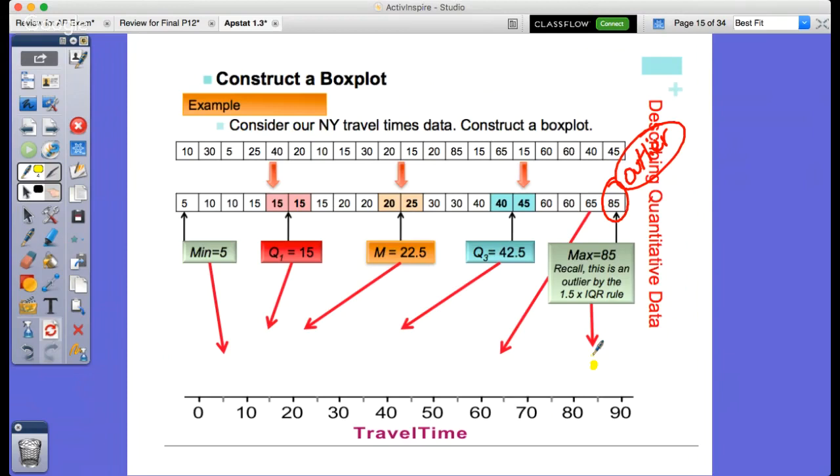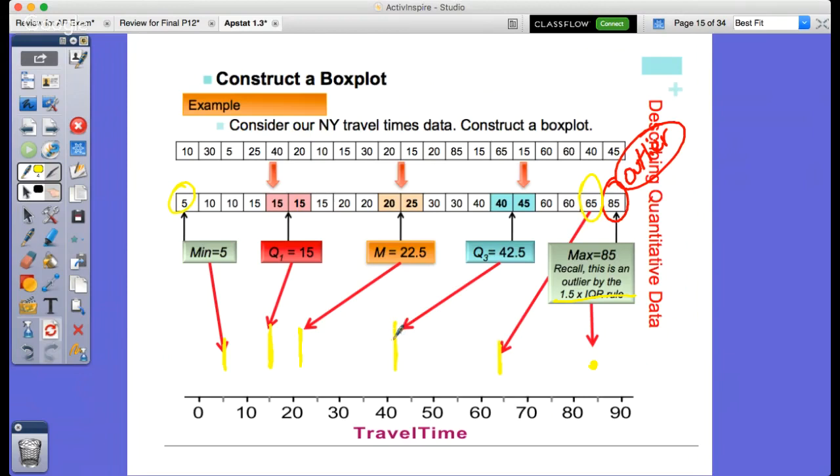So with that being said, we look and see what the 5-number summary is. We know that the maximum is 85, but because of the IQR rule, the new value represented as the whisker is 65. So we're going to put a boundary there. Otherwise, if this was not an outlier, it would extend right here. The low value, my minimum, would be 5, and we're going to put a boundary there. The median, 22.5, we've already said that, would be here. Q1 would be 15. We're going to put that there. 42.5, we're going to put that there.